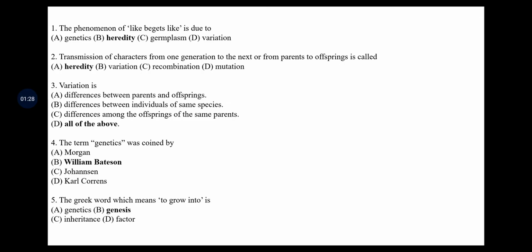Term genetics was coined by Bateson. As you know, in the year 1902, Bateson coined the term genetics, a Greek word which means to grow into. The four options given are genetics, genesis, inheritance and factor. The term meaning to grow into is genesis.